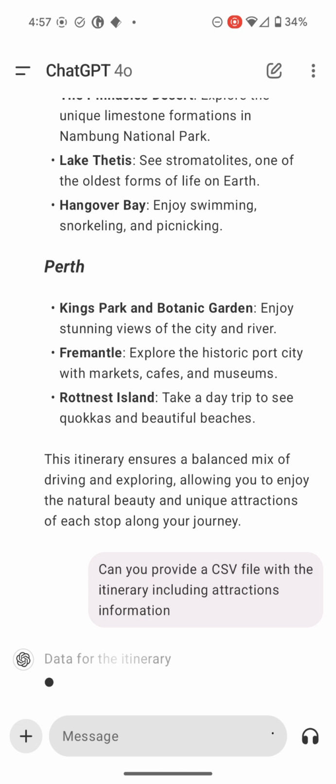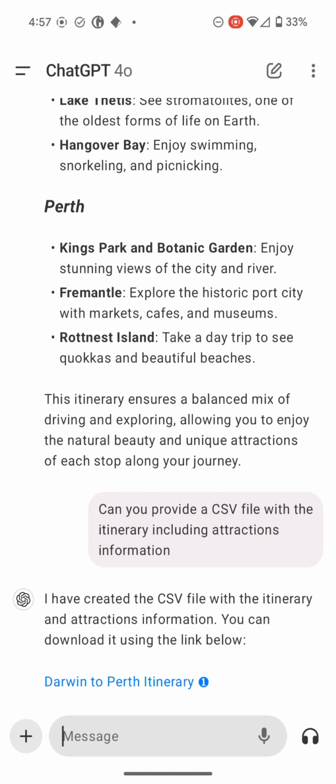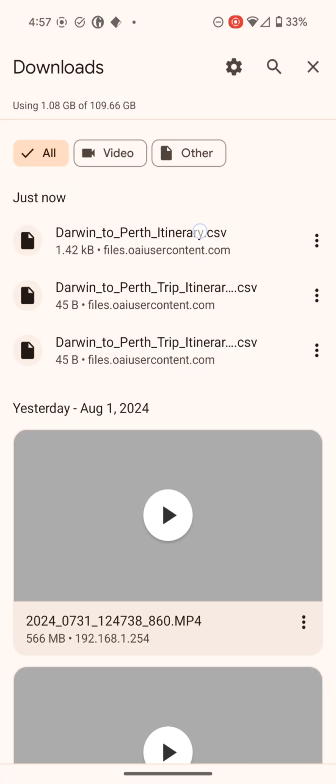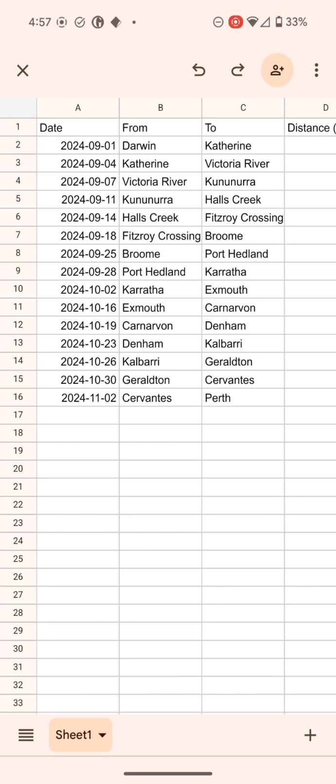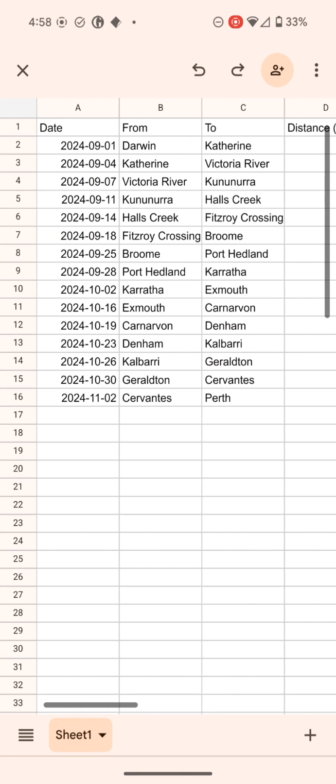Let's see how it goes here. We're going to have to be patient. It's doing things. Remember, we've already done our trip plan. Now, in 7 minutes, I'm now asking it to give it to me in a different format. So I'm now telling it to give me that information in another way. Let's have a look. Okay, brilliant. Really good. Really, really good.